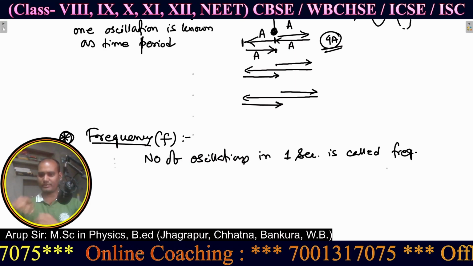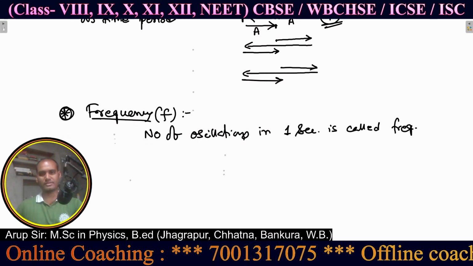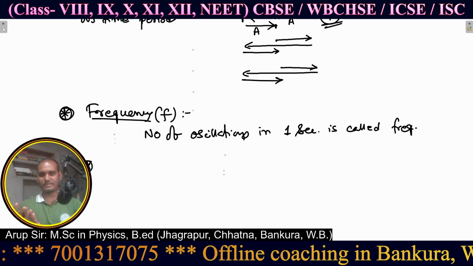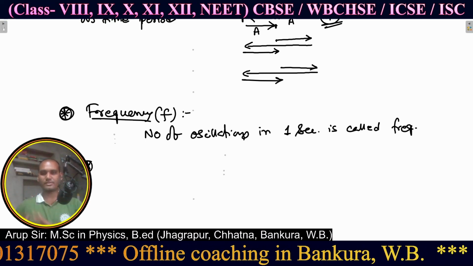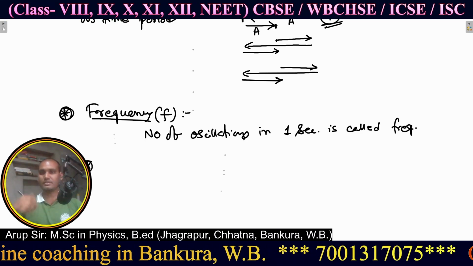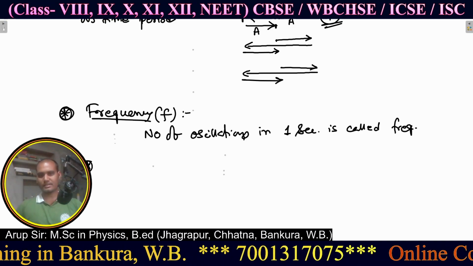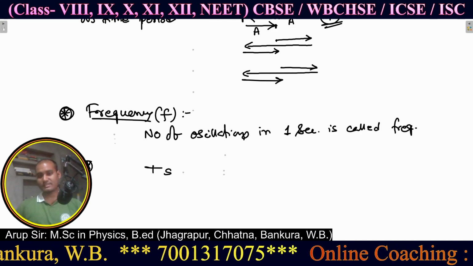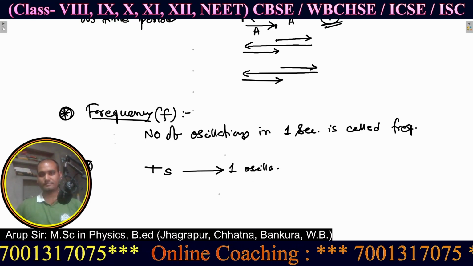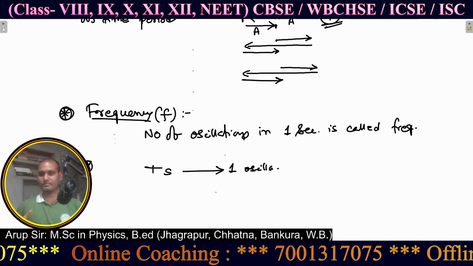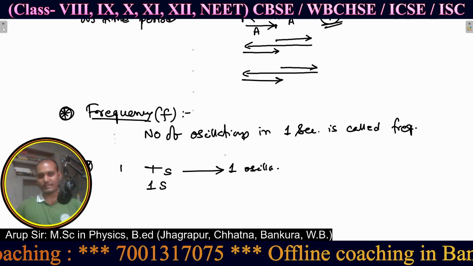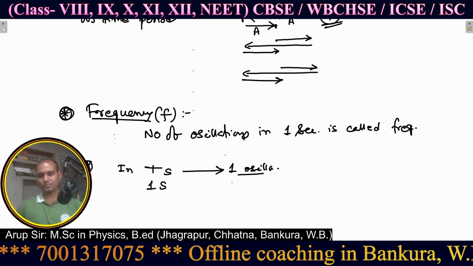Now let's come to the relation between time period and frequency. You know about time period, you know about frequency, just focus on their definitions. What was the definition of time period? For a single oscillation, what is the time? That is T seconds, right? So T seconds is the time for one oscillation. Now in T seconds the number of oscillations is 1.